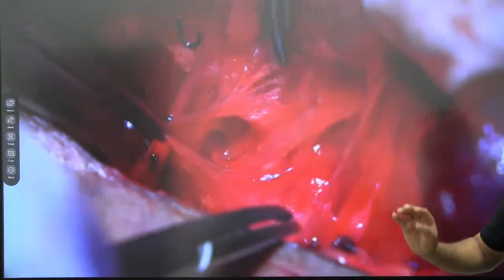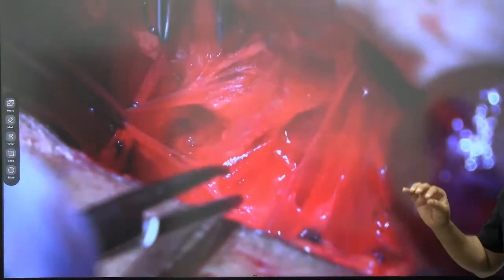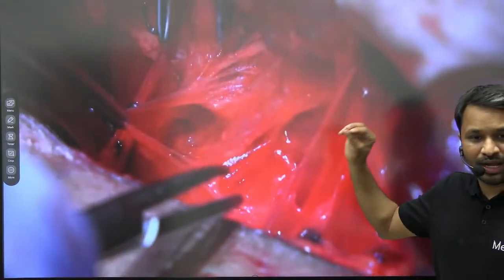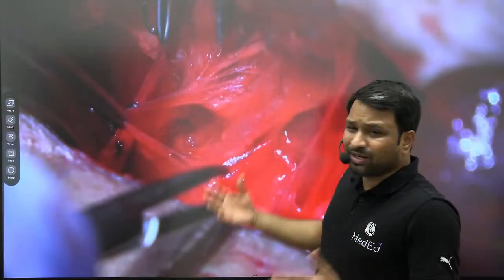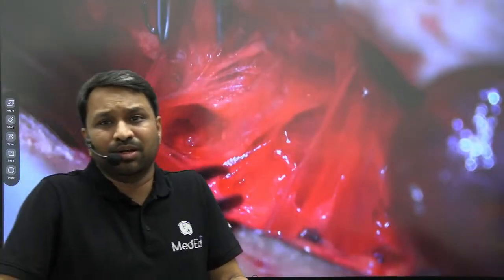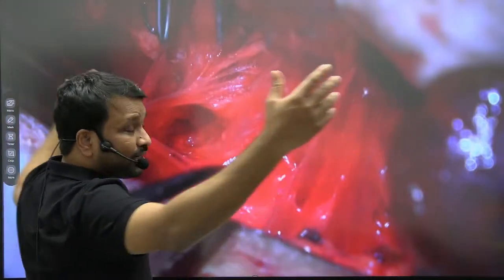See how meticulous the dissection will be. Each and every tissue, before I cut, I will delineate it, I will lift it. Now, if you look at this particular plane, can you see an artery? Can you see a vein? Can you see a muscle? I don't know. Nothing. Everything is red. But I'm telling you, from the surgeon's eye, you will understand that every single structure speaks to you, right?